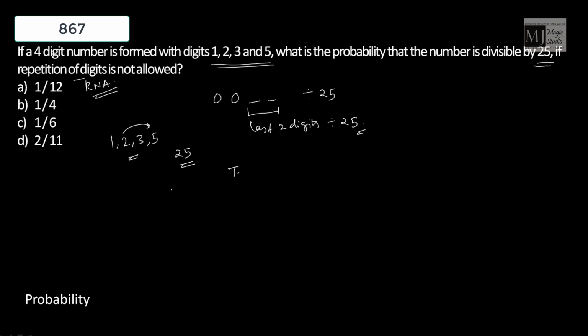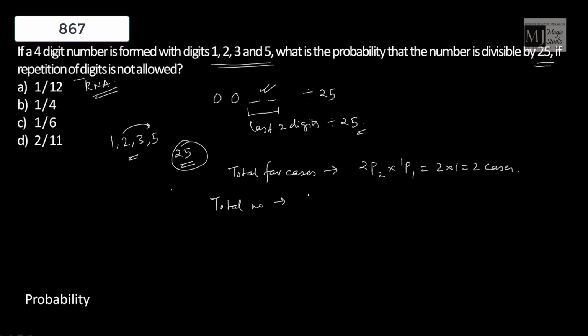That means total favorable cases, the numbers which are divisible by 25, are 2P2 into only one case at the end place into 1P1, that is 2 into 1. 2 cases are only possible. If 2, 5 is already there, we can then have 1, 3 or 3, 1, 2 cases. Now the total number of numbers which we can form of 4 digits, the total cases, would be 4P4, that is 24. So required probability is favorable cases by total cases, that is 1 by 12.